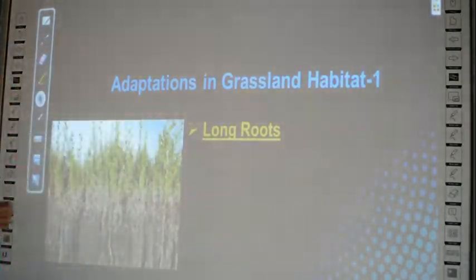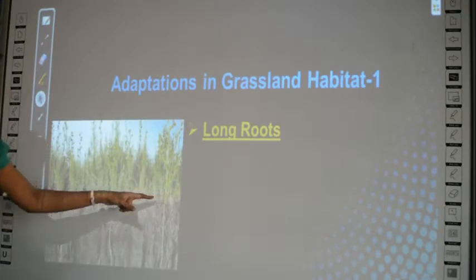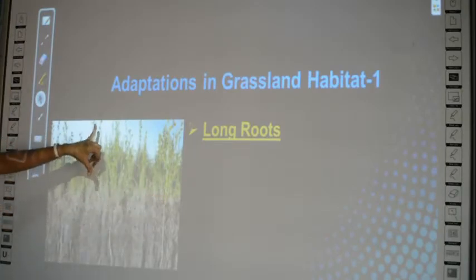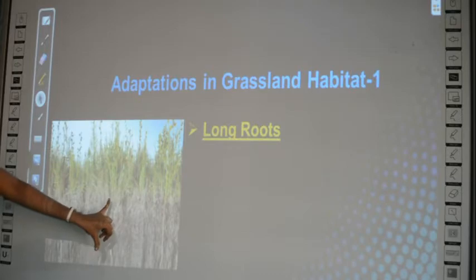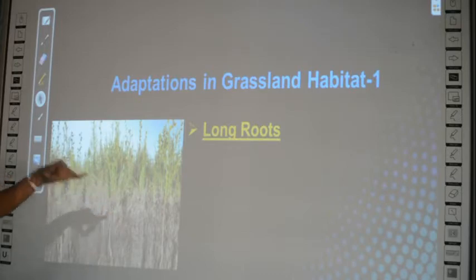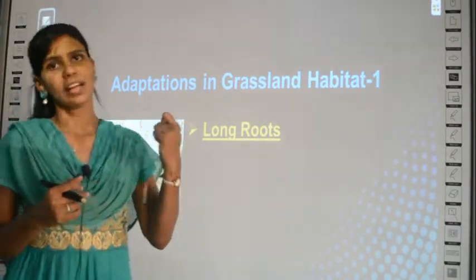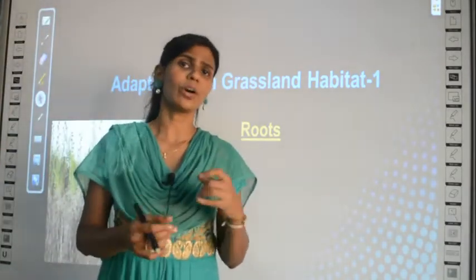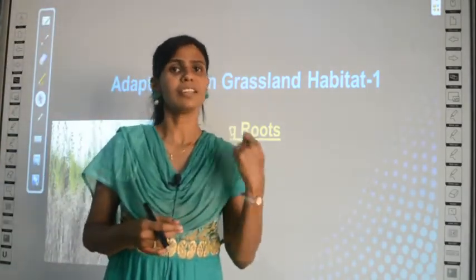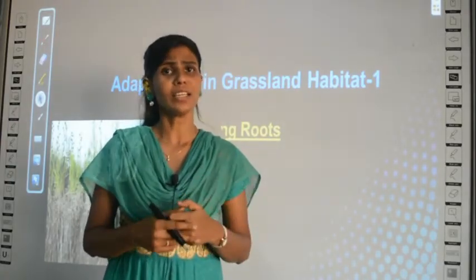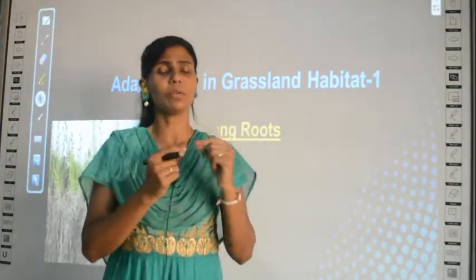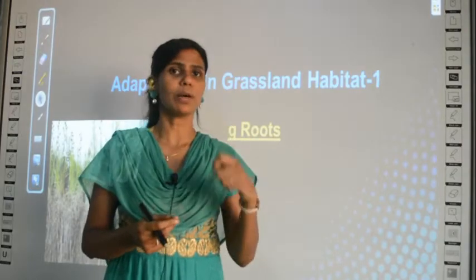Can you see in this picture? The roots are shown. See how deep it is, almost the size of the grass. Usually we can even pluck the grasses, no? Suppose you are sitting down, we all have the habit of plucking the grasses, right? When we pluck the grass, usually the grass's roots also will come along with that, right?